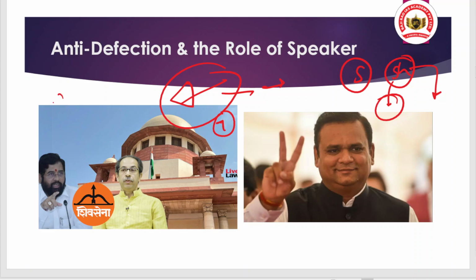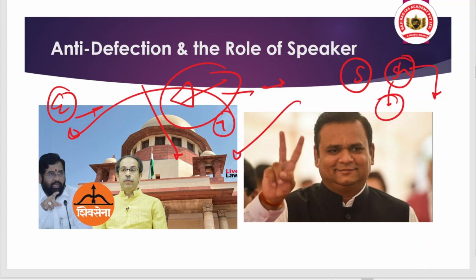So what happened was that the party led by Eknath Shinde, many of the members who were affiliated with Uddhav Thackeray, they shifted towards Eknath Shinde. Okay, and that's why the government was formed, to secure the majority and to form the government.